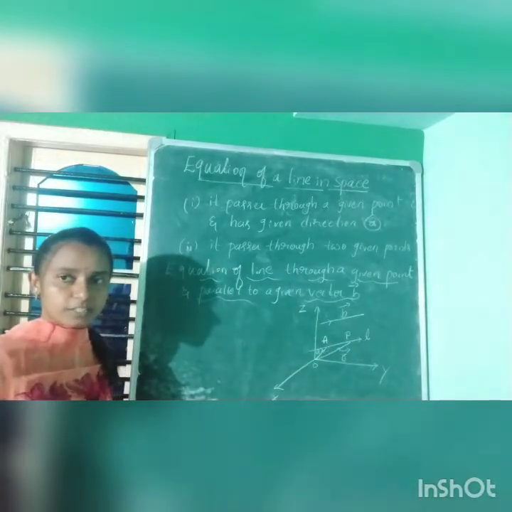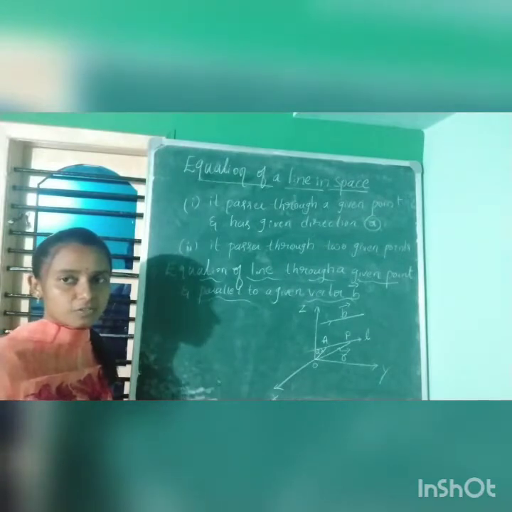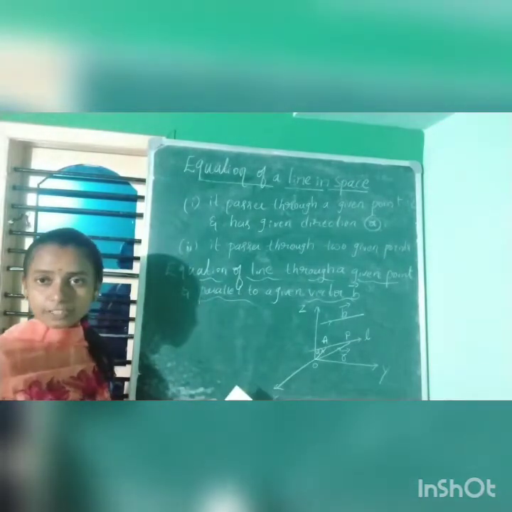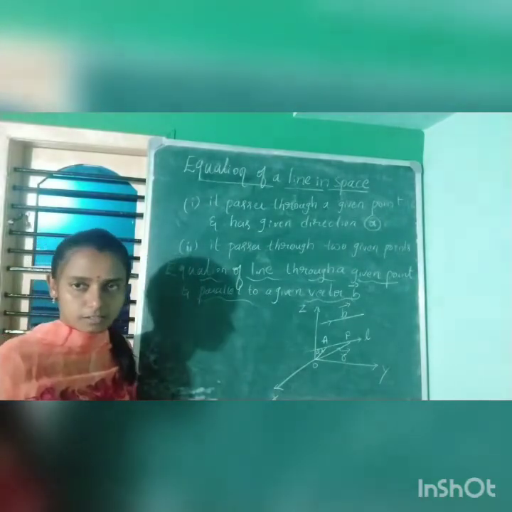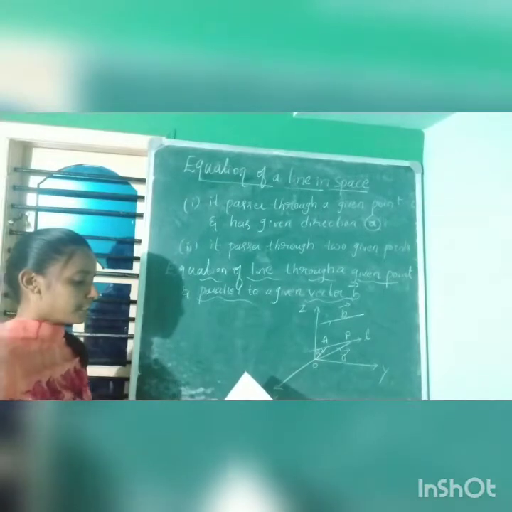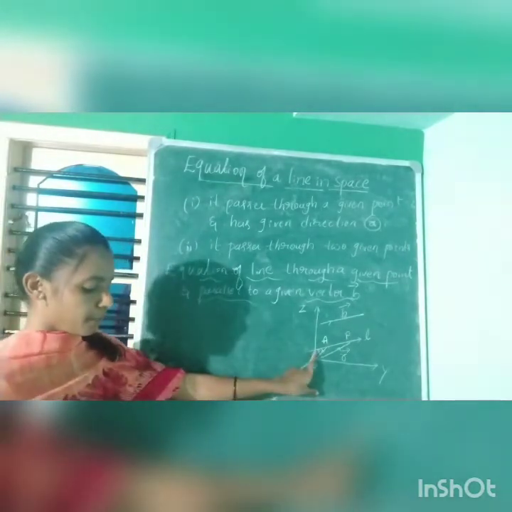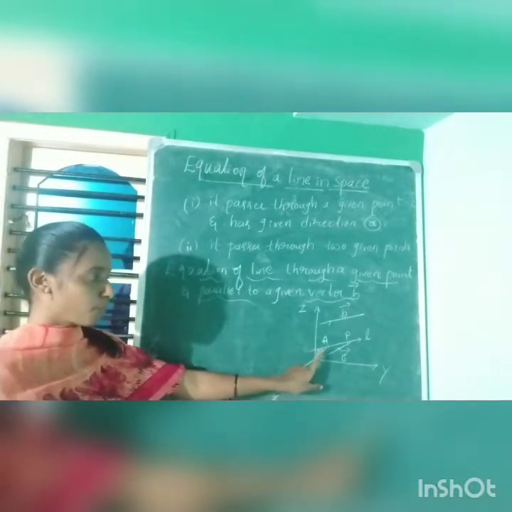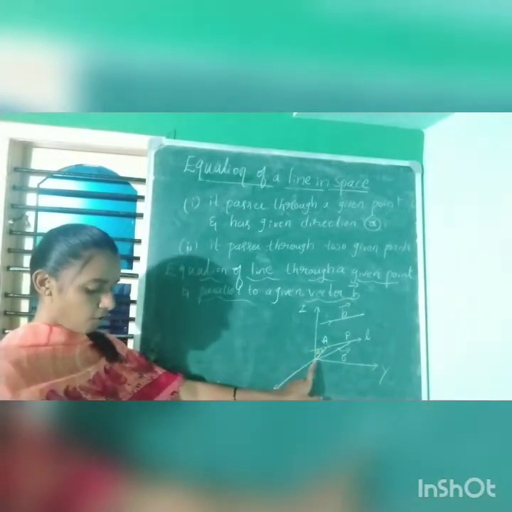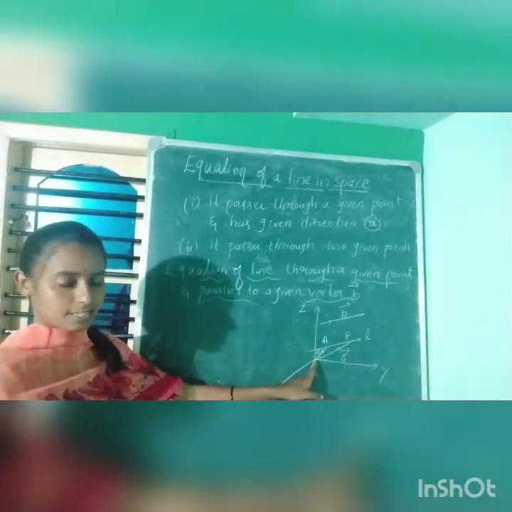By using this figure, we are going to derive the equation of a line which passes through the given point and is parallel to the given vector. Let vector A be the position vector of the given point A with respect to the origin of this rectangular coordinate system.